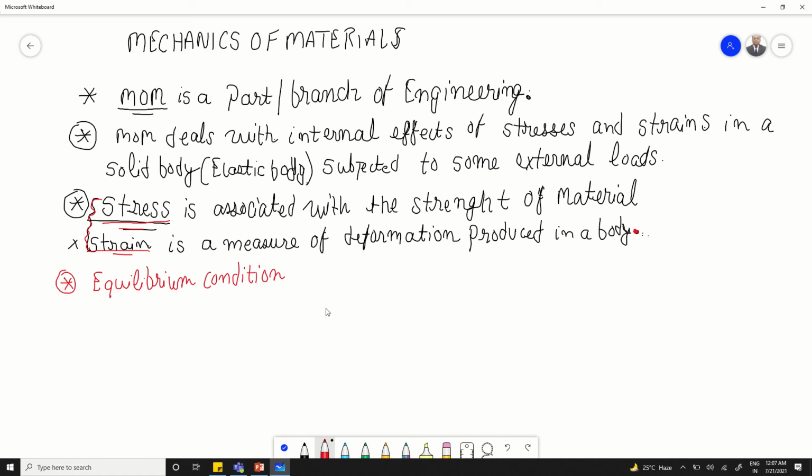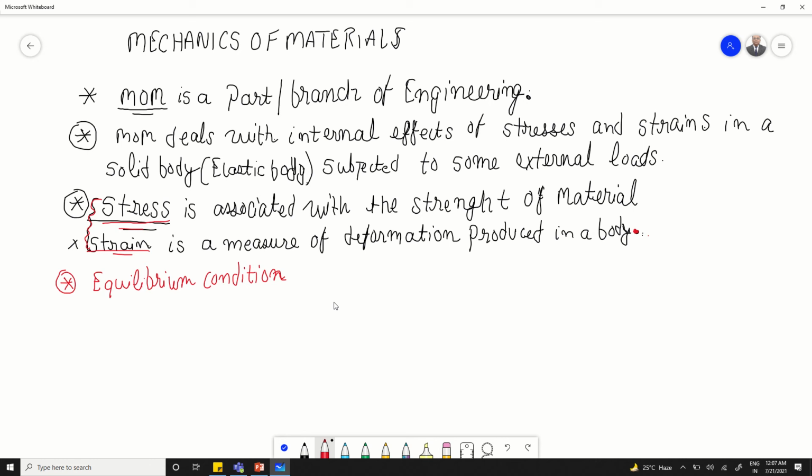It's because whenever a body is subjected to some external loads, it will actually try to balance the condition which is being produced in a body, or we can say internal forces that are being produced in a body due to the externally applied force.